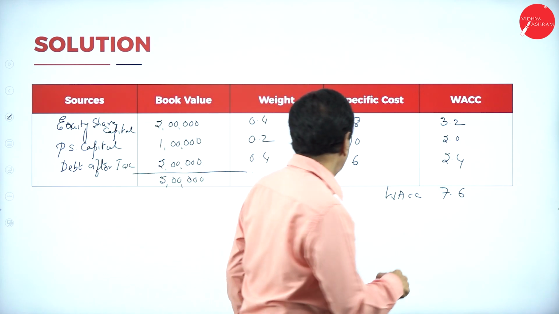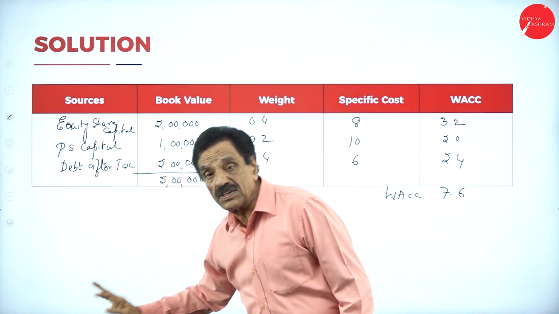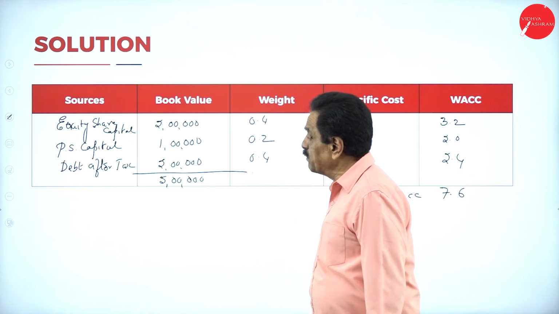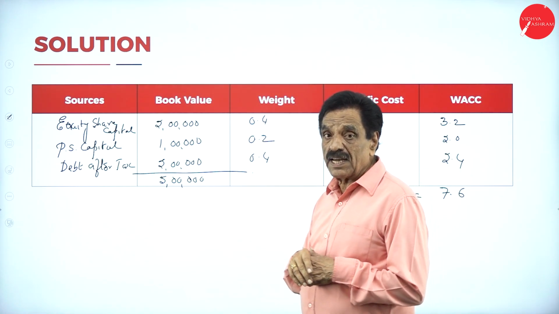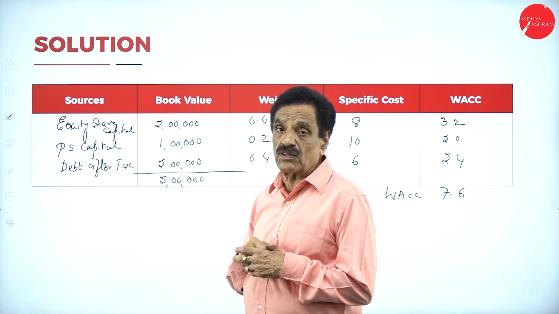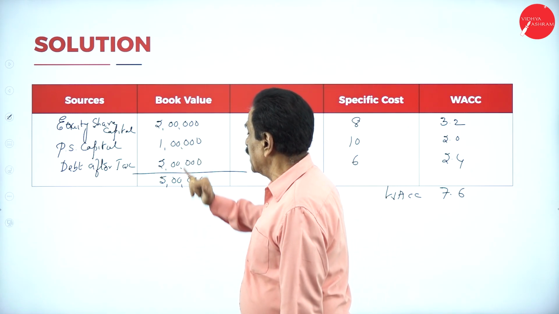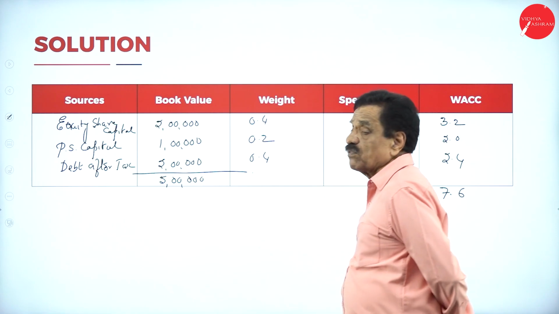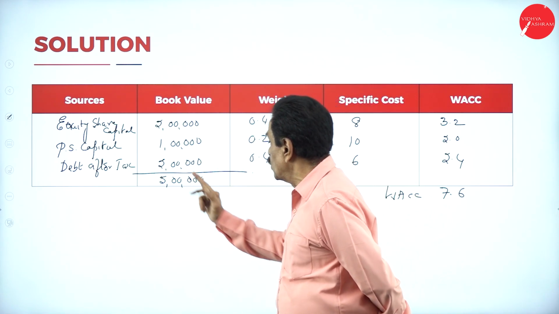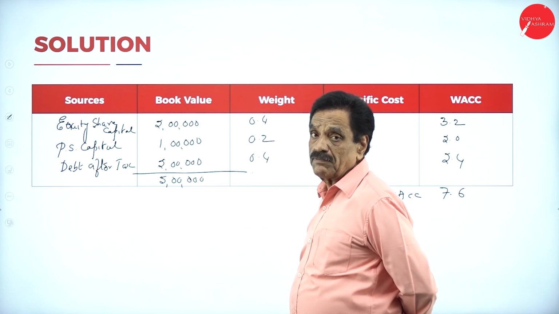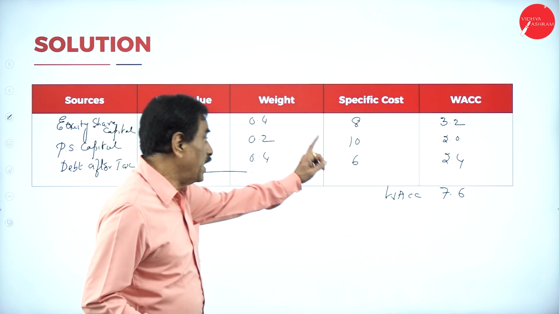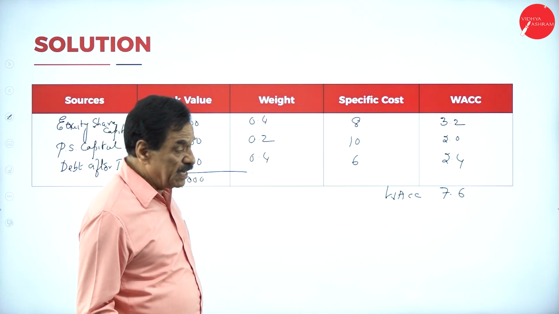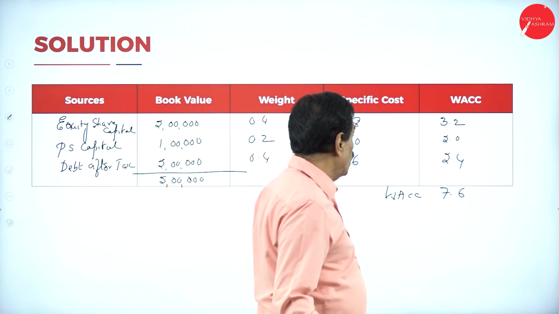7.6. So how have we done it? See that you got three sources: one is equity, one is preference share, one is the debt capital, debt after tax. If it is before tax, then you have to make it after tax. Then here 2 lakh, 1 lakh, 2 lakh, totally 5 lakh. 2 lakh divided by 5 lakh is 0.4. 1 lakh divided by 5 is 0.2. 2 lakh divided by 5 is 0.4. Total is 1. So here specific cost is 8, 10, 6, multiply: 3.2, 2, 2.4, WACC is equal to 7.6. You'll go with the problem.